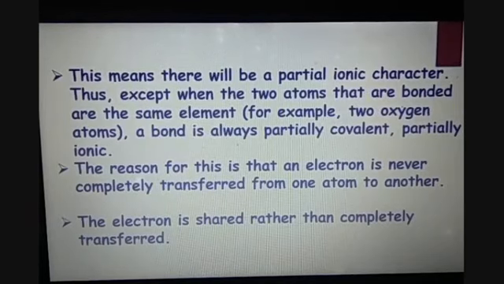This means there will be a partial ionic character too. Thus, except when the two atoms that are bonded are the same element, for example, 2 oxygen atoms or 2 carbon atoms, a bond is always partially covalent or partially ionic. And the reason for this is that the electron is never completely transferred from one atom to another. The electron is shared rather than completely transferred.